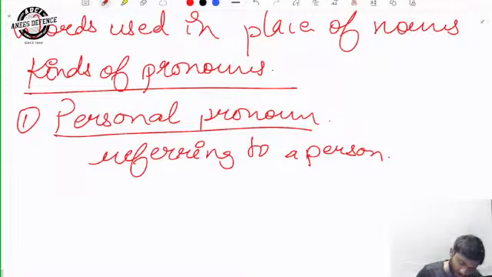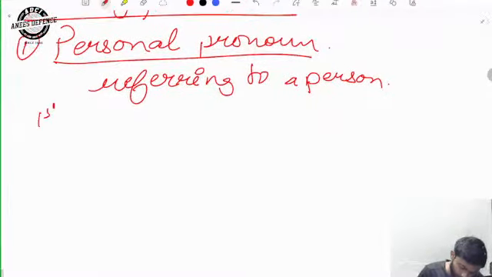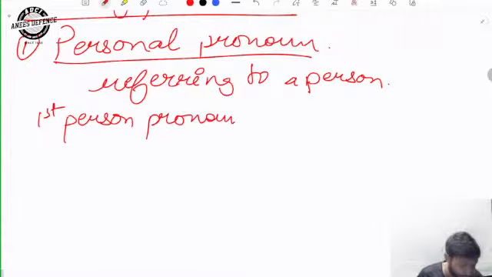Here, there is the first person pronoun, the one speaking. The first person pronoun is the one speaking.